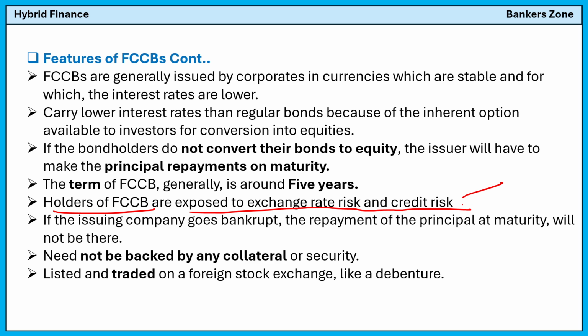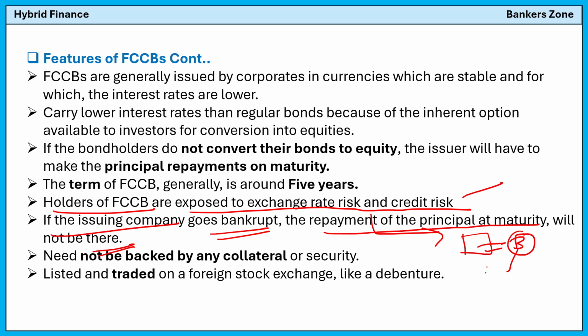See, generally nowadays foreign currency convertible bonds are very less used because external commercial borrowings and rupee denominated bonds are more used in India. So if the issuing company goes bankrupt, the repayment of the principal at maturity will not be there. See, if the company loses, how will you get the money? In case of a bond, mainly the foreign currency convertible bond, you will lose your principal, whatever you invested. They need not be backed by any collateral.